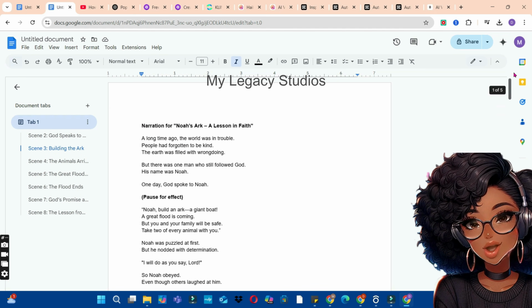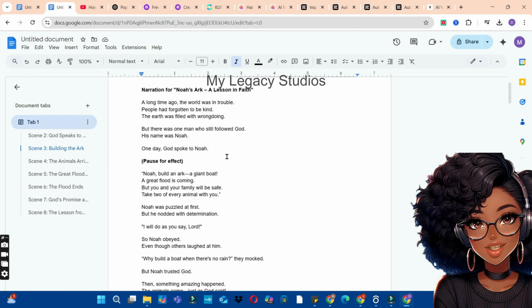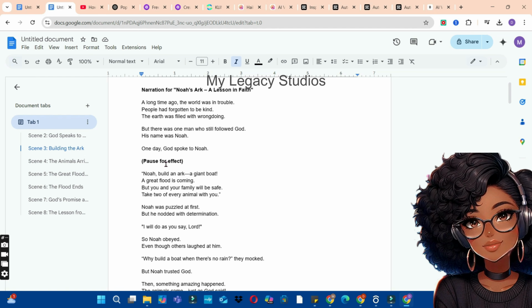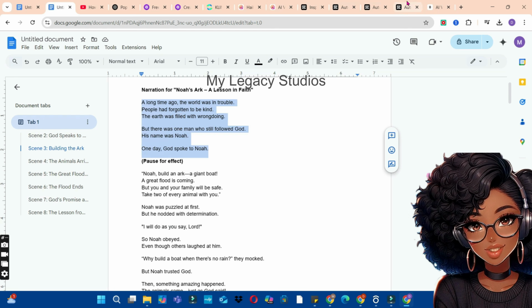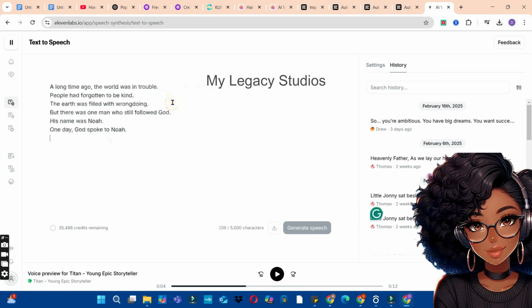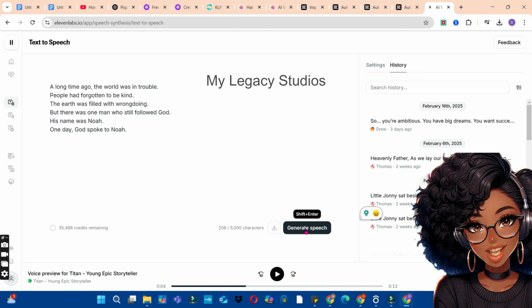So what I'm going to do is to copy it bit by bit. Make sure I copy up to where we have the pause. So this is where ChatGPT wants me to pause. So I'm going to copy this one first. Right click on it, click on copy, go back to 11 Labs, paste it here, and then hit the generate button to generate your first part.